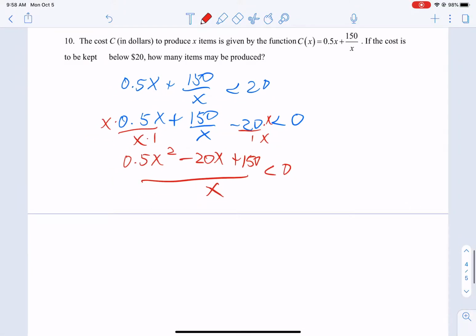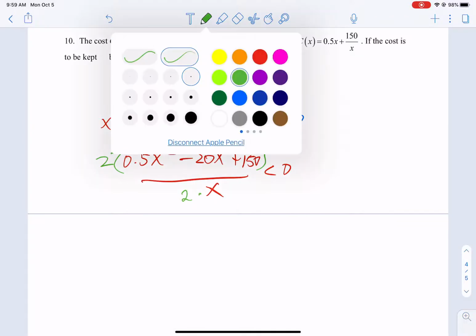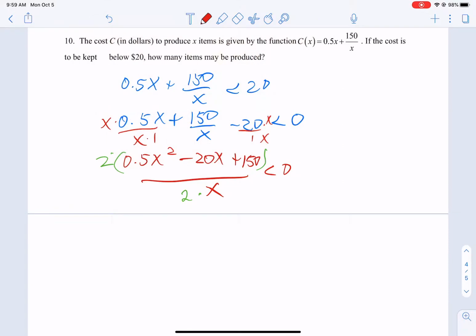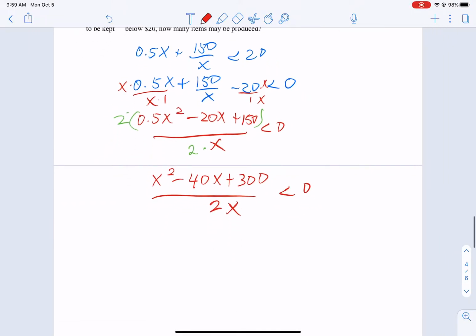Now, let's do a little bit of thinking here. Let's multiply top and bottom times 2, because it doesn't affect the inequality, it doesn't affect anything, but it will make our top one look a little nicer. So we're going to get x squared minus 40x plus 300 over 2x has to be less than 0. Okay. Now let's factor this top. 300 is 10 times 30. So that means that it factors like that.